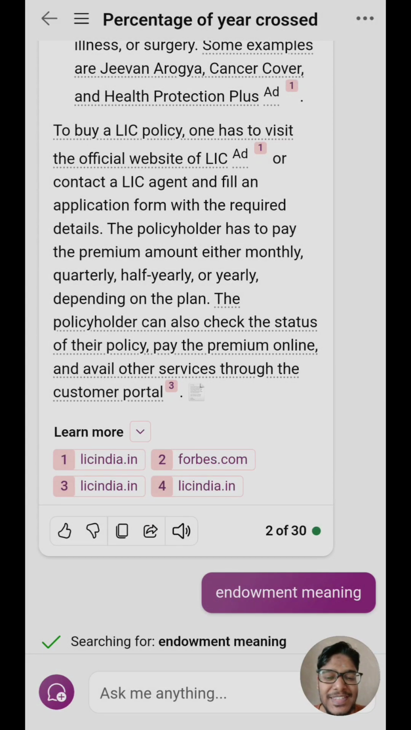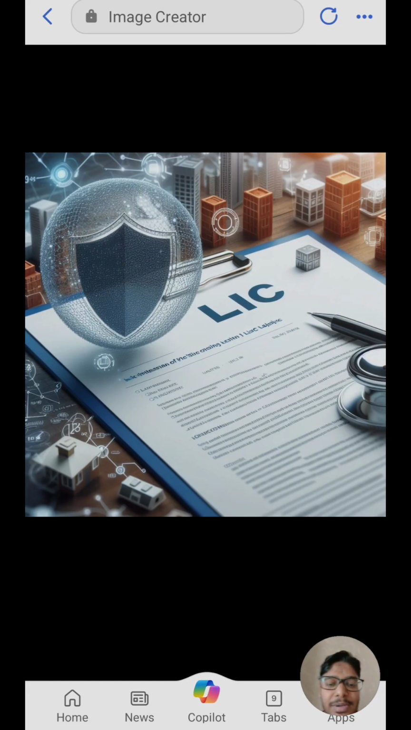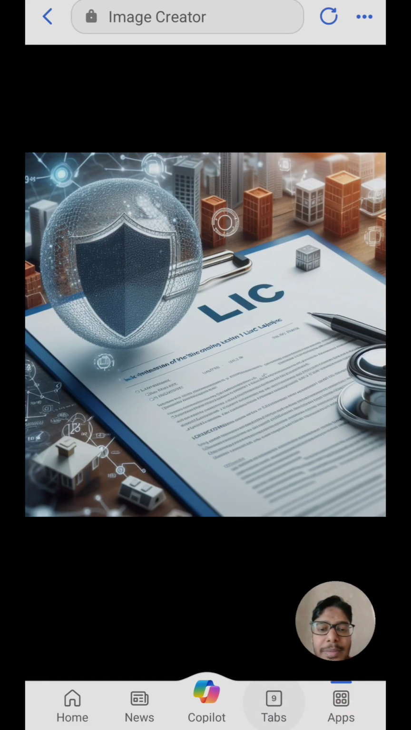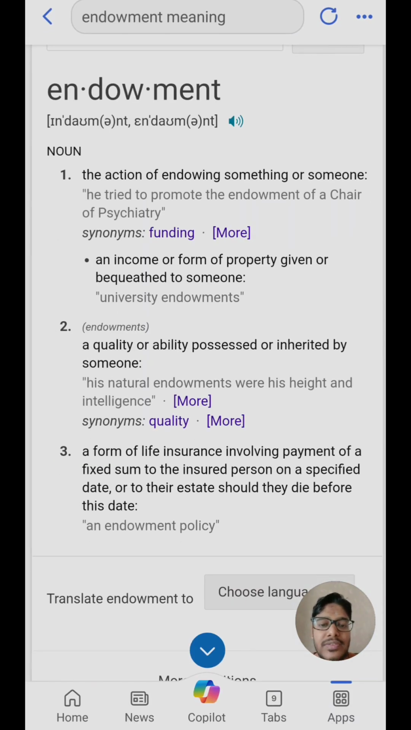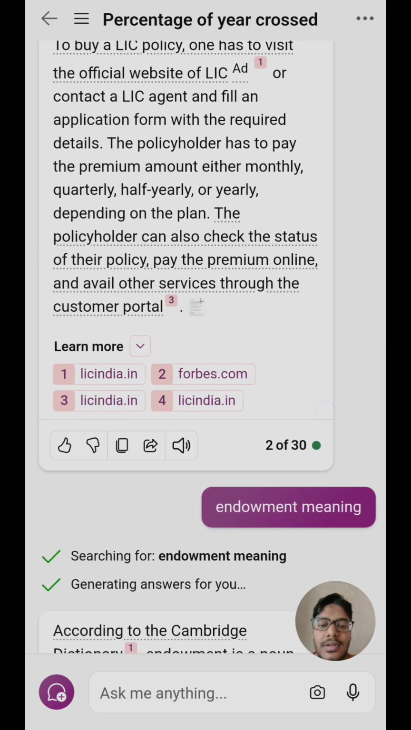The next thing I checked was the meaning of endowment, because I didn't know it. So let's try to understand what endowment is. I have a tab open here. Endowment is a form of life insurance involving payment of a fixed sum to the insured person on a specified date, or to their estate should they die before this date. So that is the meaning of endowment. With that in mind, let's continue with the section.